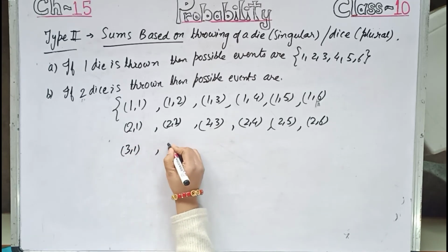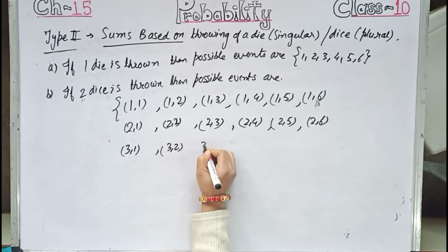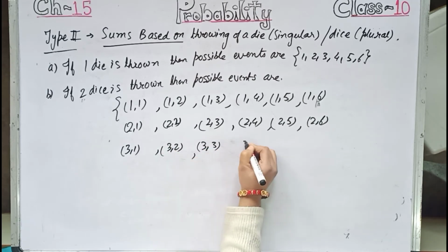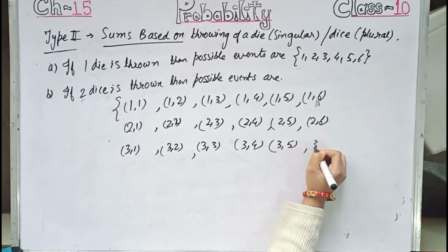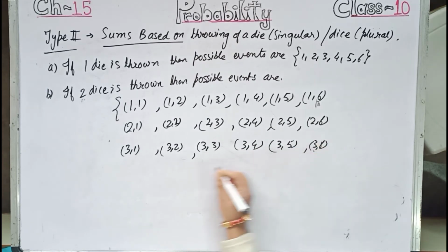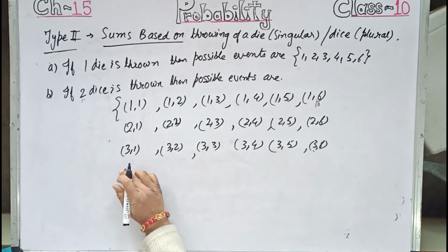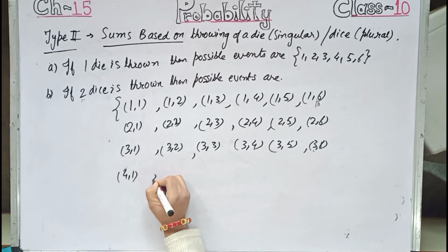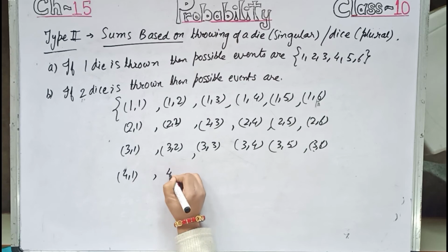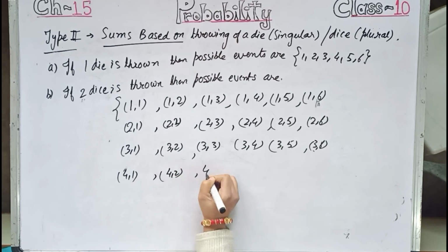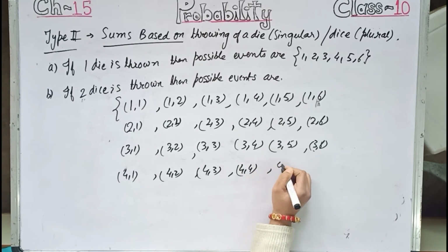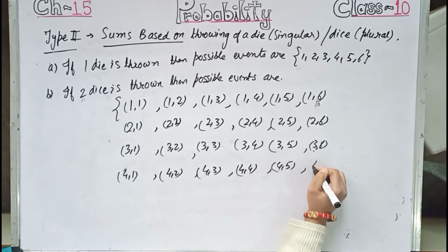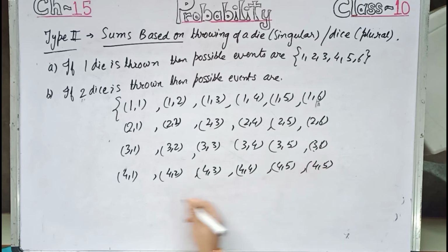Again on the first die if it is 3, on the other it can be 1, 2, 3, 4, 5 or 6. Again on the first die if it is 4, the other can be 1, 2, 3, 4, 5 or 6.